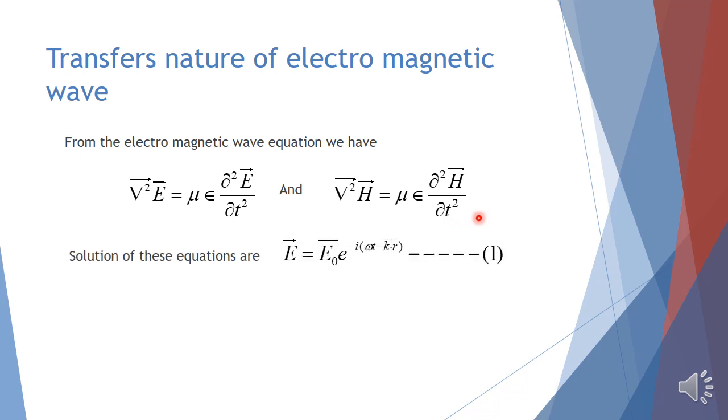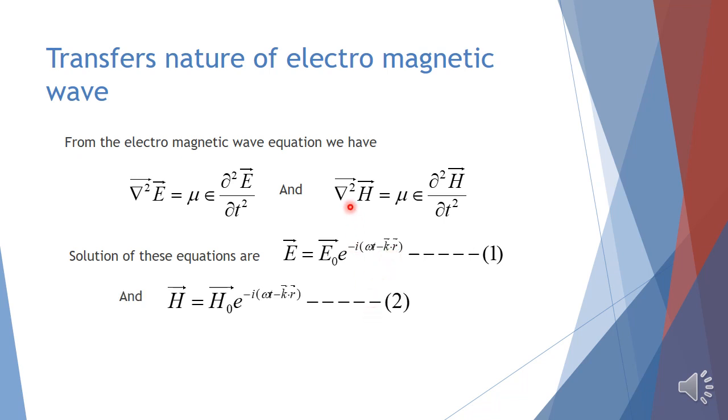The solution of these equations, for the first equation, is E equals E naught e to the power of minus i (omega t minus k dot r), called equation number 1, where E naught represents the peak value, omega represents the angular frequency. Here k is the propagation vector and r is the position vector.